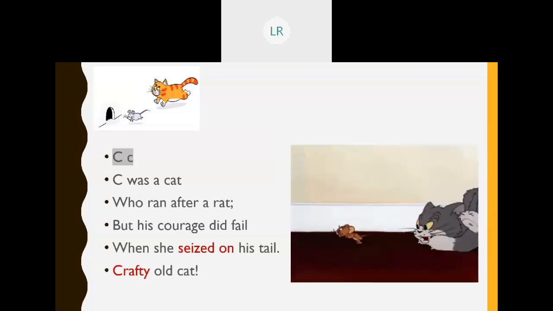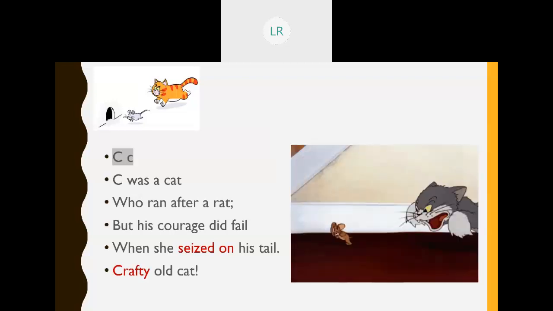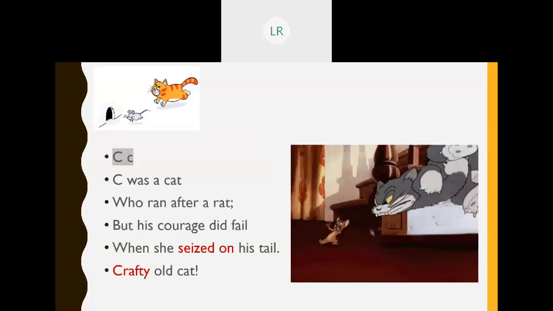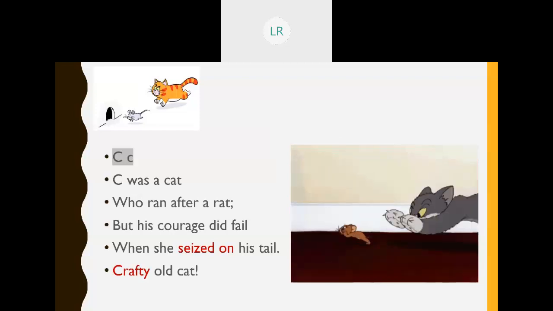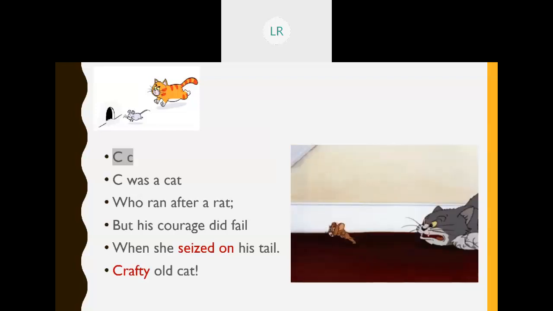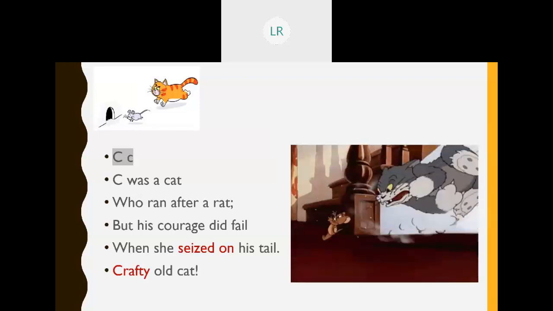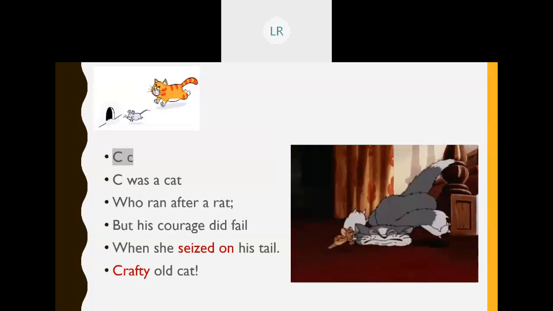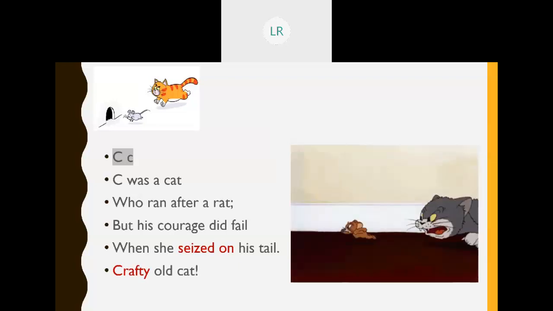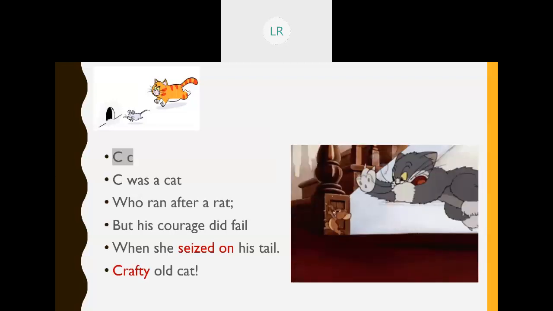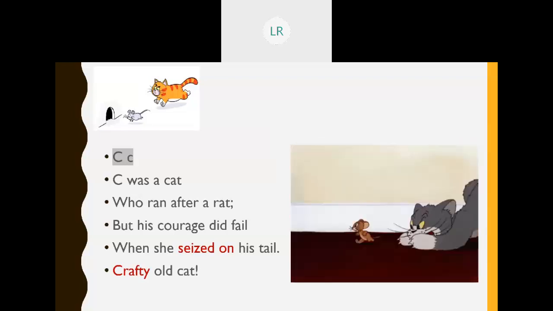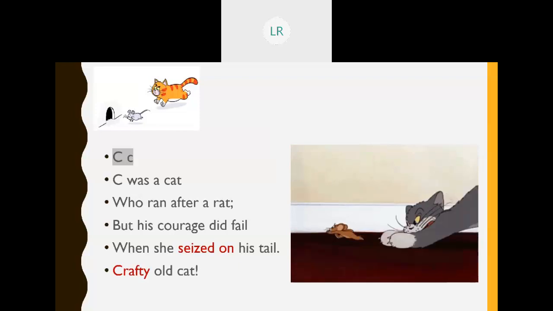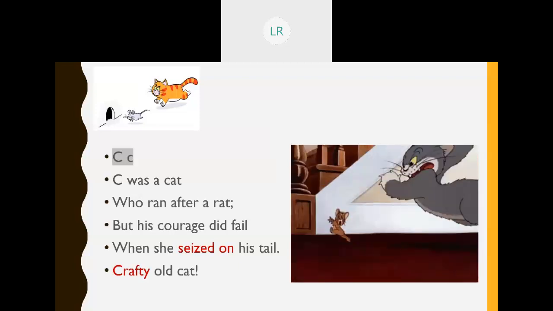Okay, the cat who ran after a rat. Can you see the picture? What are you seeing in this picture? Thomas chasing the Jerry, no? You would have seen Tom and Jerry, no? Tom will be chasing the Jerry and Jerry will be running. Here Tom is a cat, Jerry is a rat, no? So C was a cat who ran after a rat, but his courage did fail when she seized on his tail. His courage failed when she seized on his tail.